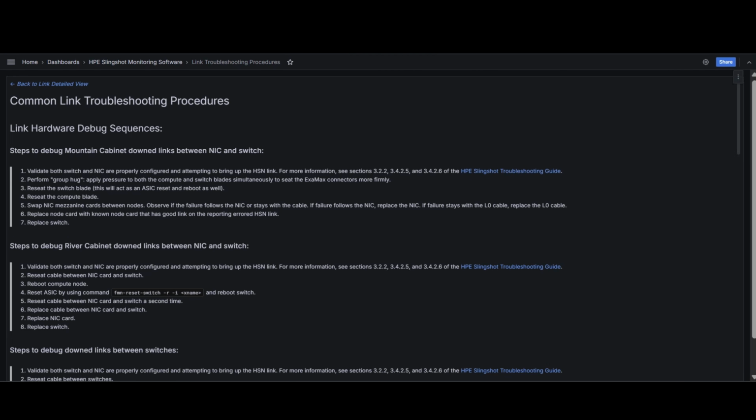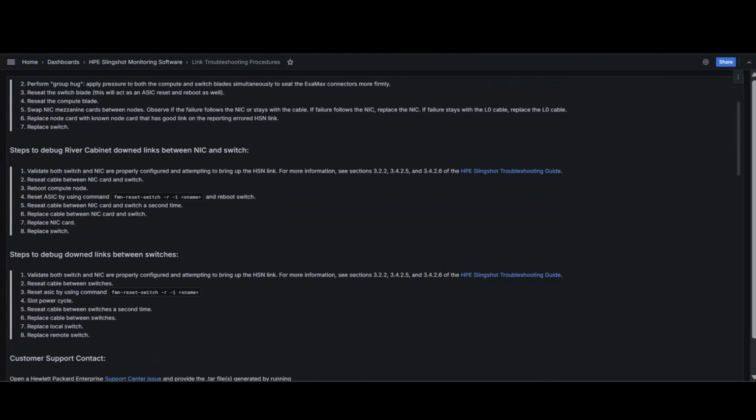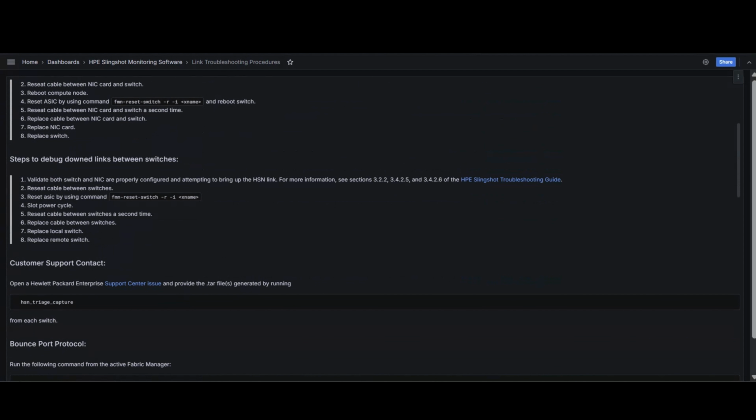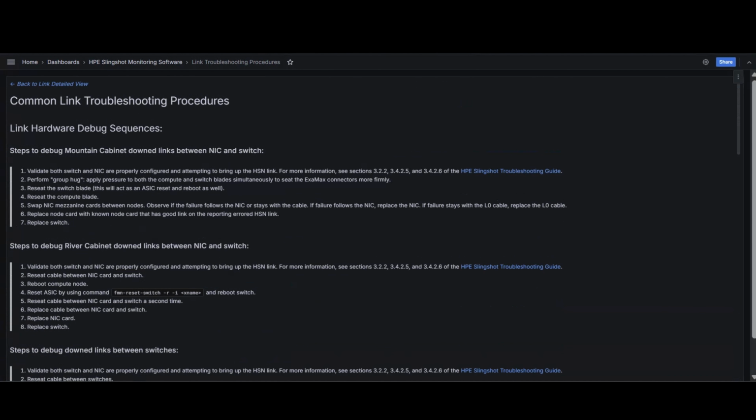Once on the recommended action panel, the system administrator is provided with clear step-by-step instructions that they can follow to verify findings and resolve the link flap issue. If the problem persists after applying these steps, the page conveniently includes customer support contact details for further assistance. By following the recommended actions and implementing the necessary fixes, the system administrator can efficiently remediate the link flap and restore the system to optimal performance.